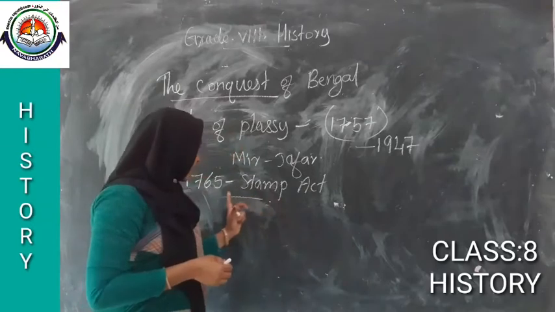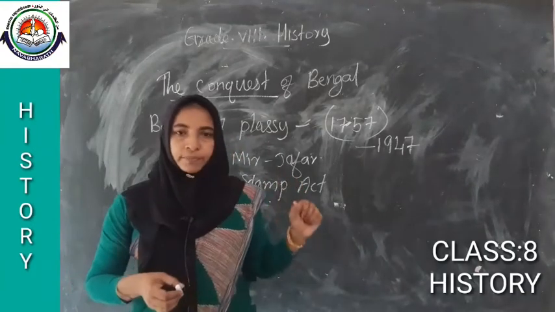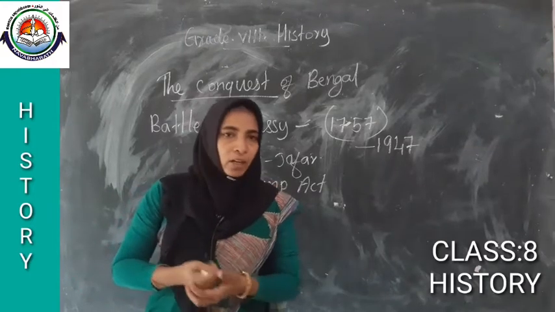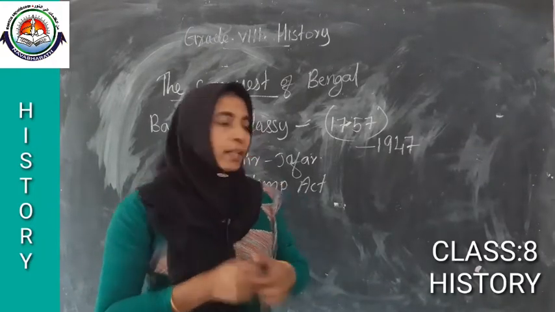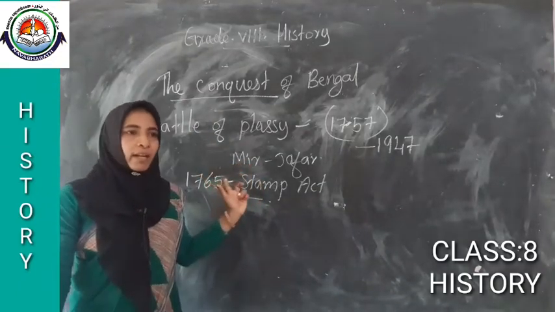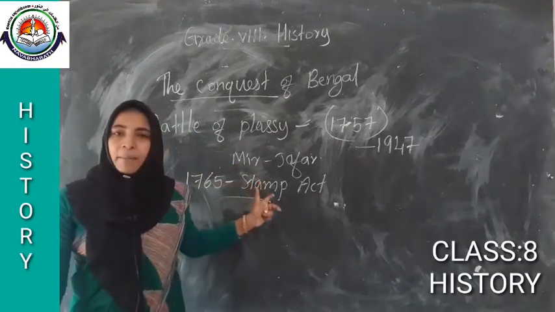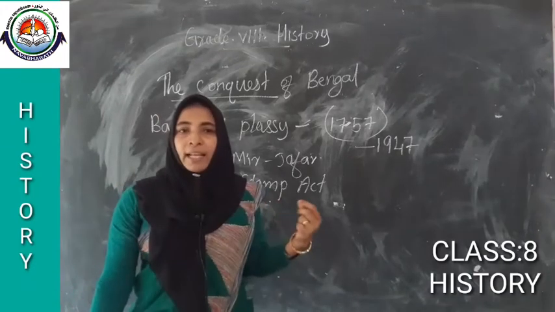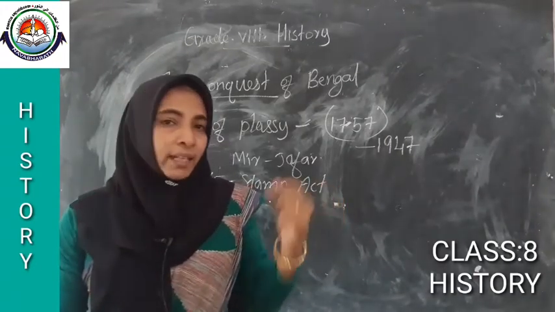That is known as a Stamp Act. To meet the war, they need to spend a lot, no? That is why in 1765 they started a Stamp Act. Tax was levied upon the American colonies.